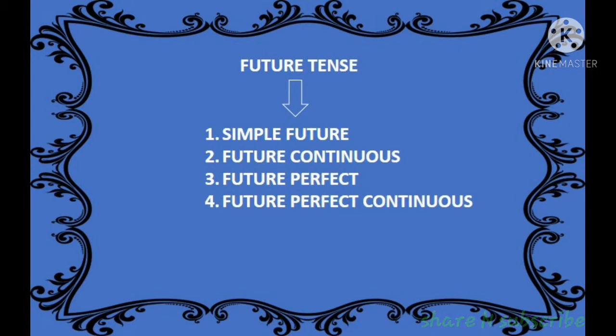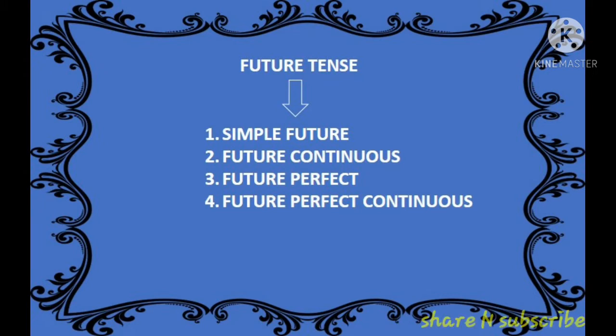In the previous videos we have been talking about the present tense, all the four parts, and the past tense. Now we will talk about the specifics of simple future tense only. In the next videos we will be covering the remaining topics: future continuous, future perfect and future perfect continuous. So let's talk one by one.